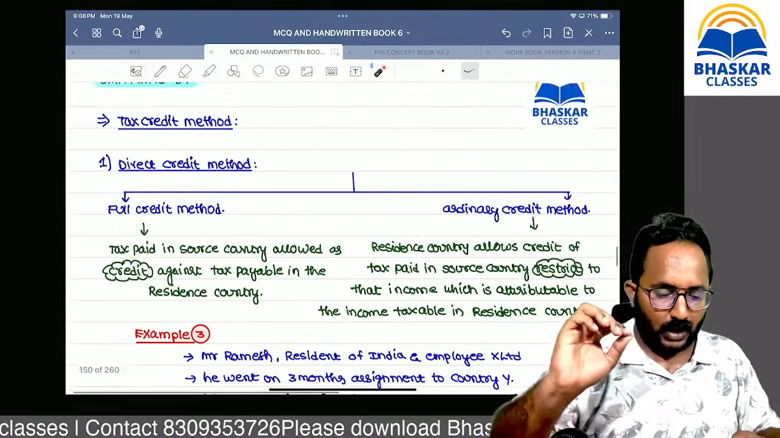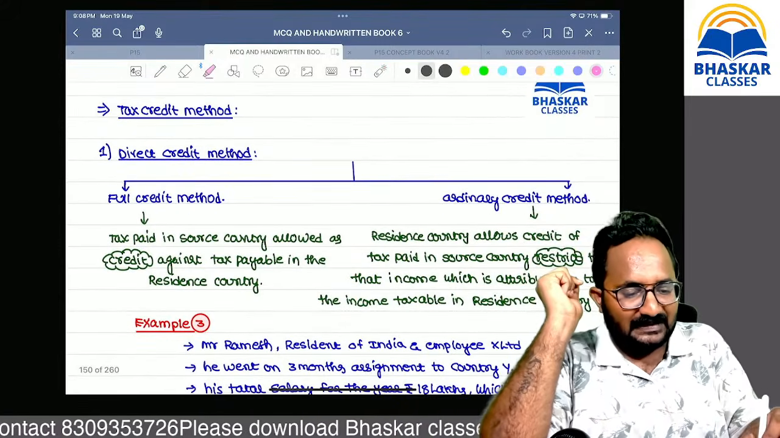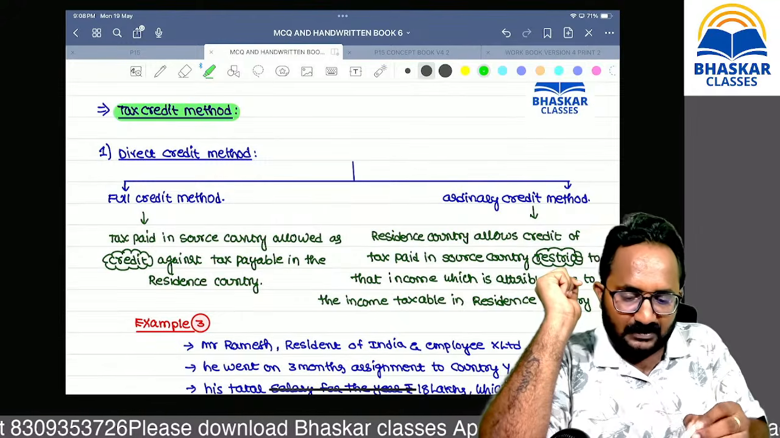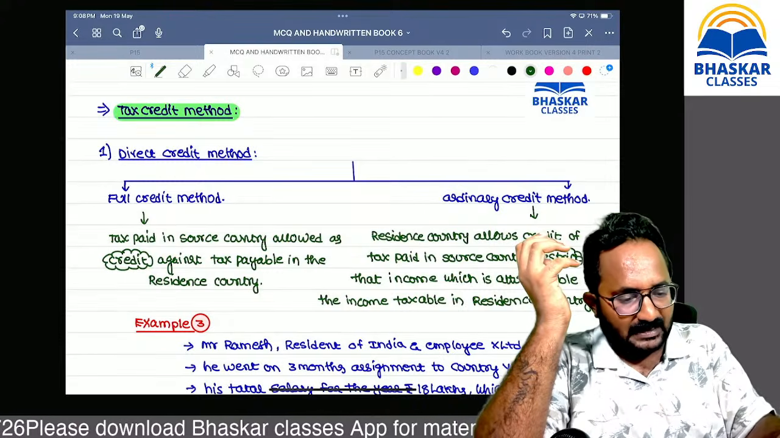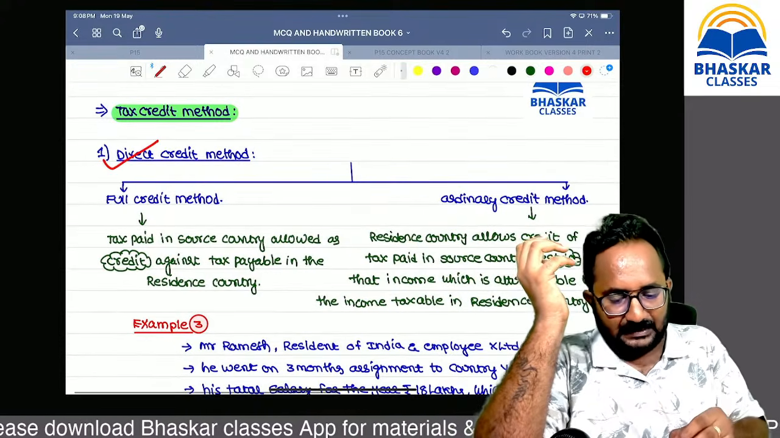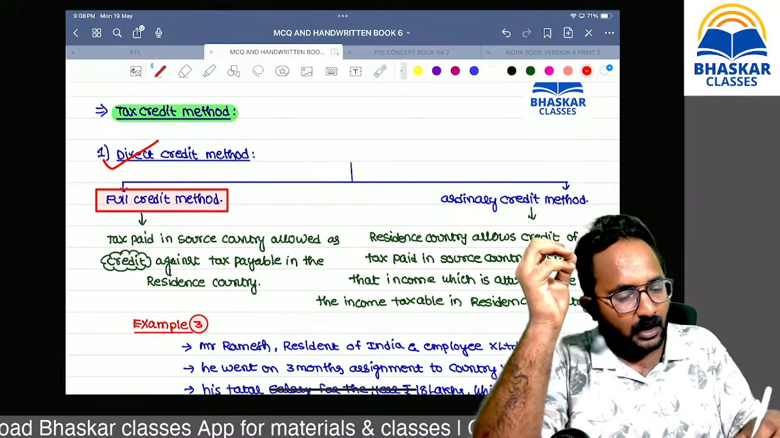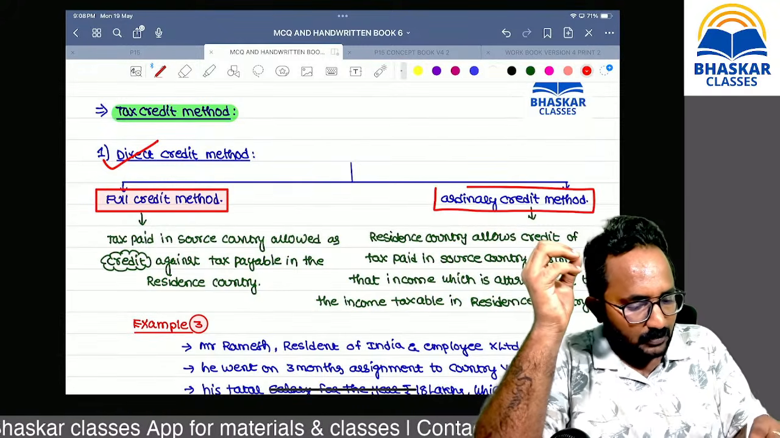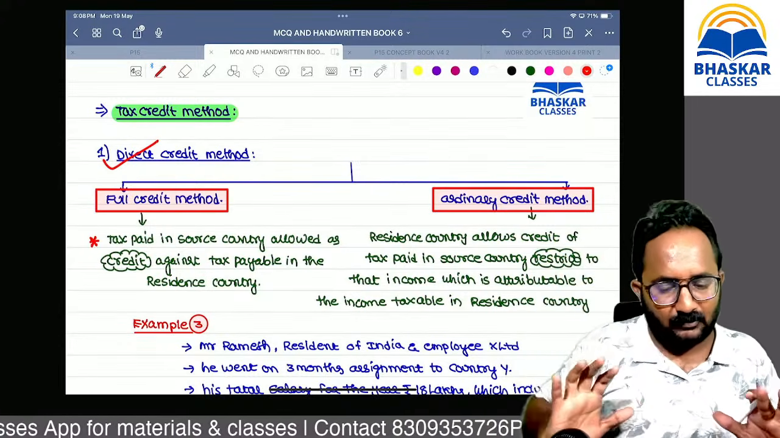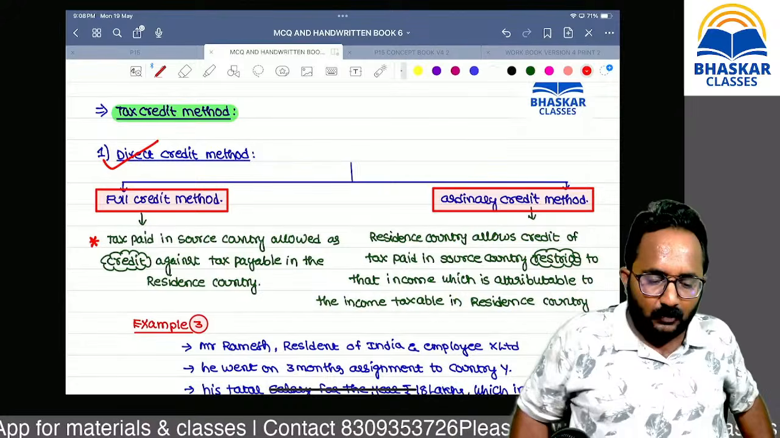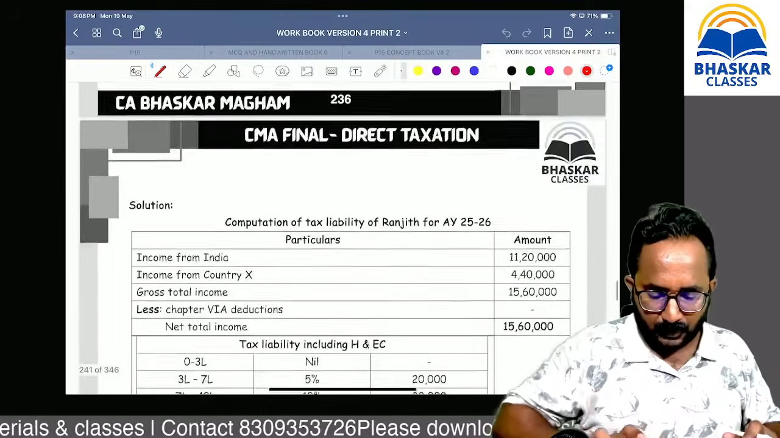Now in the next pages we have a discussion on the tax credit method. The first one is the tax credit method. In that, first we have direct credit. In direct credit, the first one is the full credit method, and the second one is the ordinary credit method. Now concentrate on the full credit method, ma. We can directly solve one problem to get clarity about the full credit method.